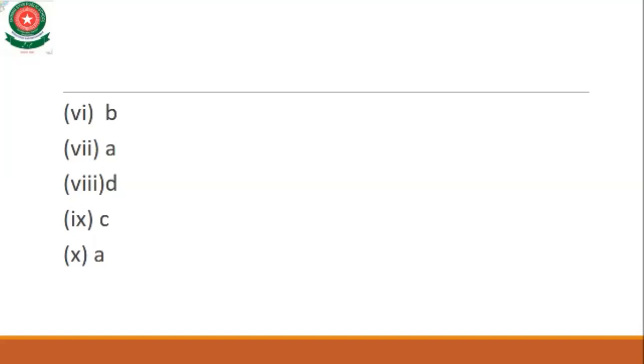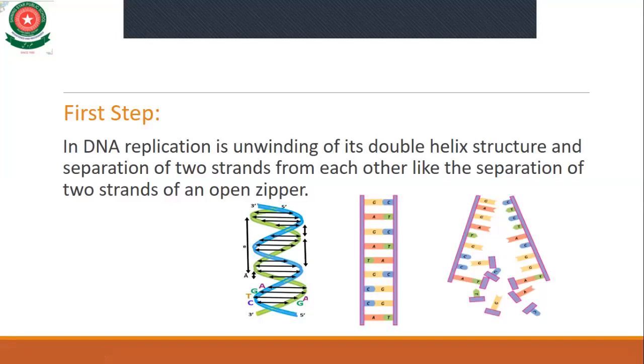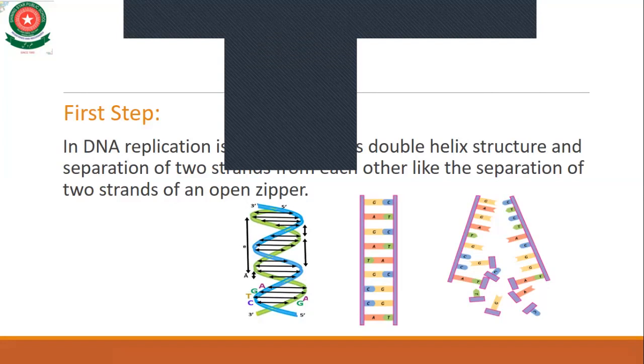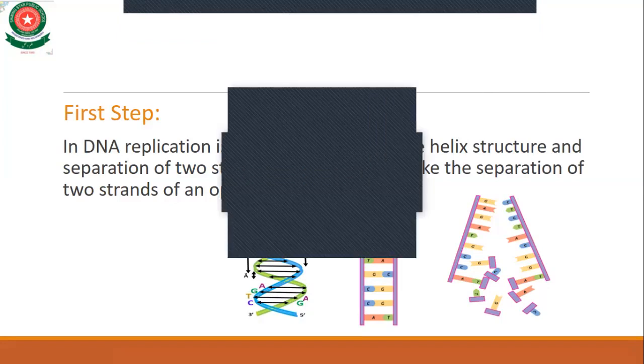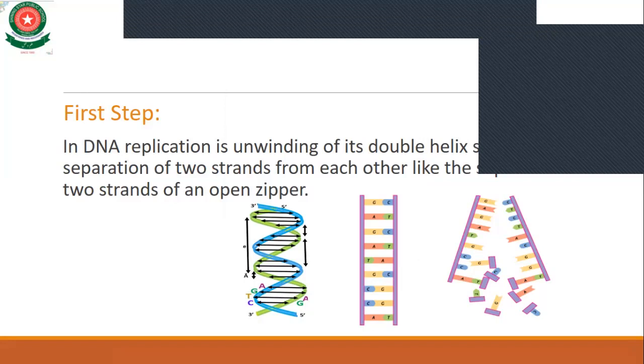There are two steps in which DNA replicates.